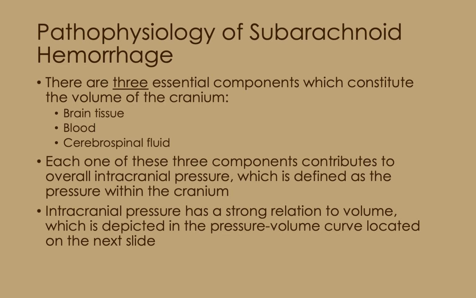According to Lewis et al., the cranium can be thought of as a closed box, which is comprised of 3 essential compartments: brain tissue, blood, and cerebrospinal fluid. Under normal conditions, the volume of each compartment is relatively stable, and thus intracranial pressure is maintained within normal limits. If the volume in any one of these 3 components increases and the volume from another component is displaced, referred to as compensation, the total intracranial volume will remain the same, and thus intracranial pressure will remain within normal limits.